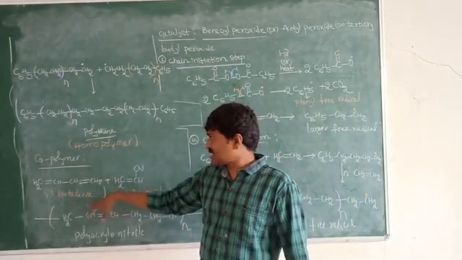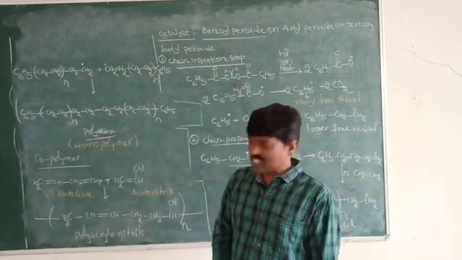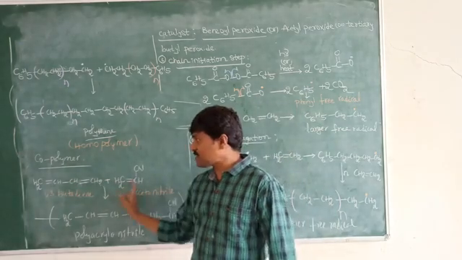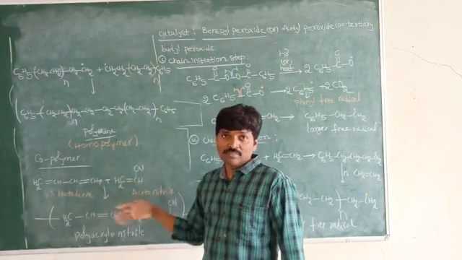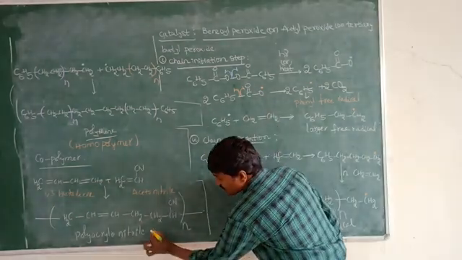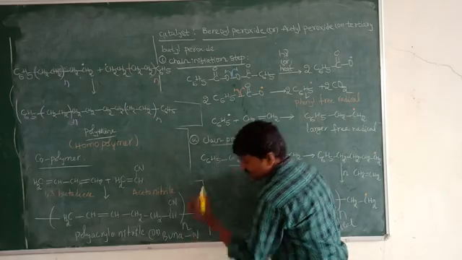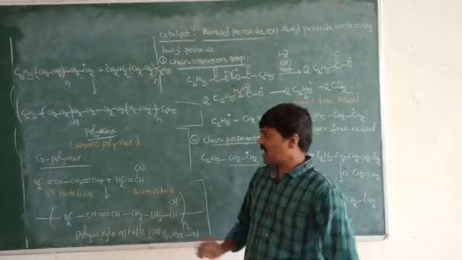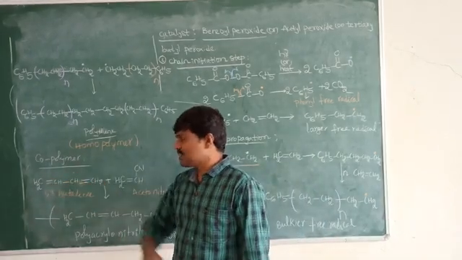Next, coming to the copolymers. Copolymers are formed when you take different types of monomers. The best examples are BuNa-N and BuNa-S, which are copolymers.